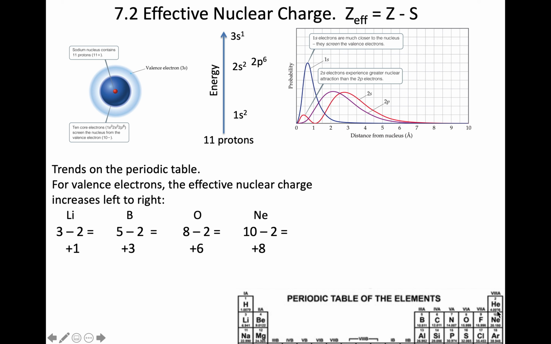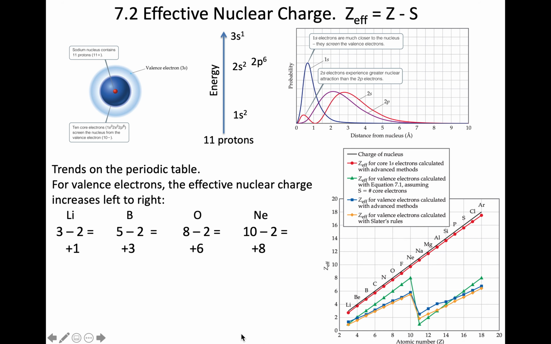At neon, it had a value of +8. Remember, for sodium, it went back to being +1. It reset. Here's a figure showing the effective nuclear charge as you change the atomic number.